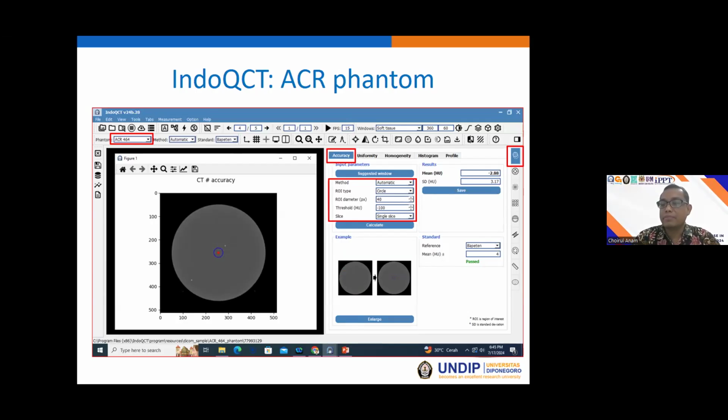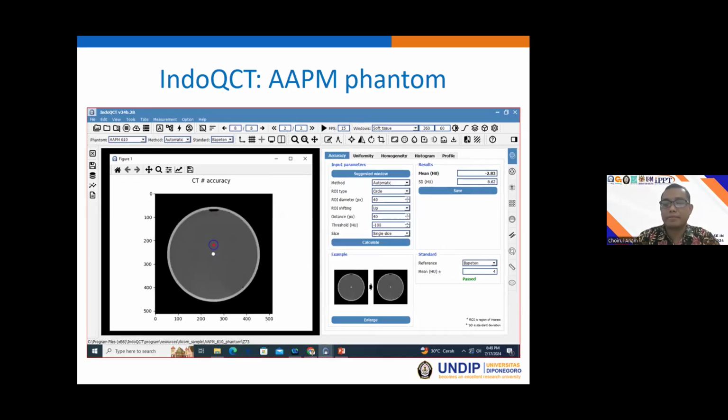If we set manual, the button to create the ROI will be available, and we can locate the ROI in the location we want. This is the example of how to measure the CT number or the accuracy of water on the RCR phantom, and this is the ROI within the phantom.